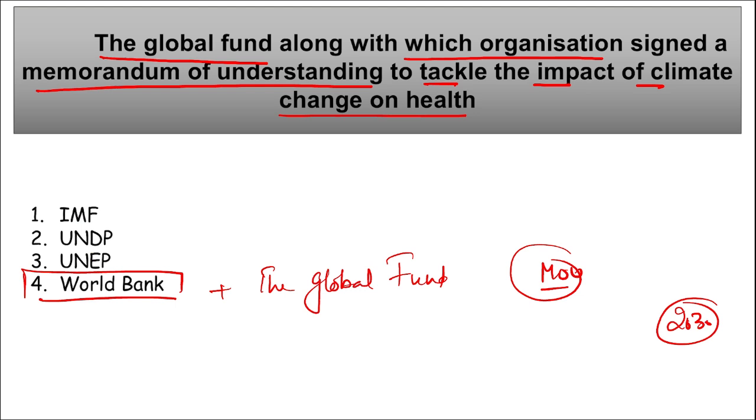Under this MOU various efforts will be taken, such as how can we reduce climate change, how can we improve the effect on our climate, how can we make our environment clean. Because of the rising population in our environment, the effect that we are having on our health will lead to multiple diseases, right?